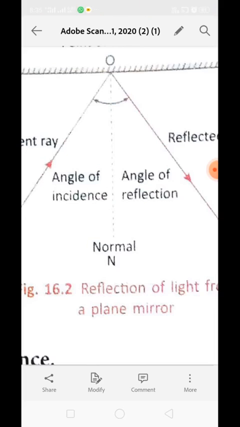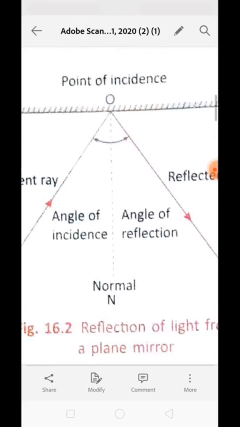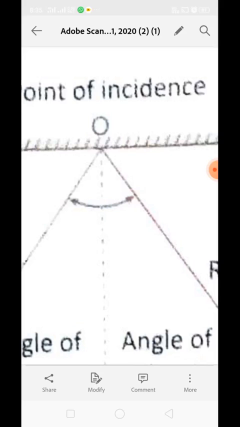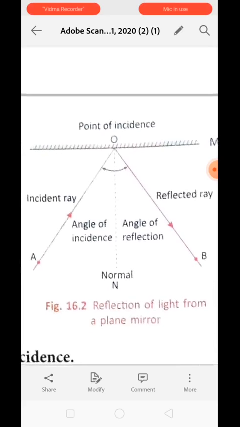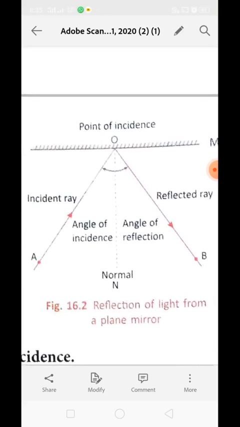Now again and again I am telling you about the point of incidence. Now what is the point of incidence? The exact point on the surface of the mirror where the light rays are hitting, or from where the reflected rays are coming, is known as the point of incidence. Point of incidence is the exact location from where the light rays are coming out. Understood? Now the next term is angle of incidence. Whenever we say angle, it means some angle has to be formed.